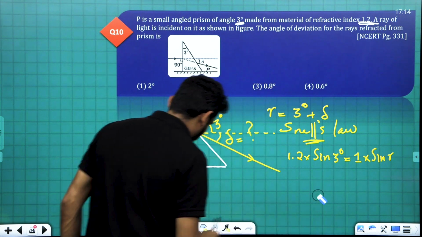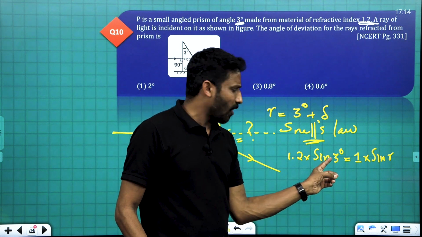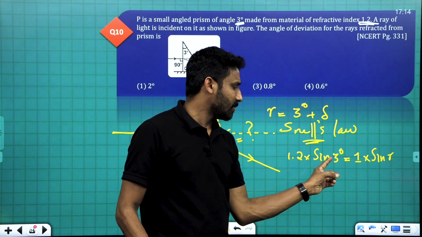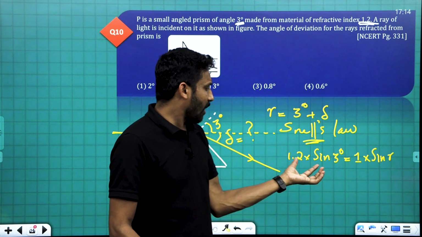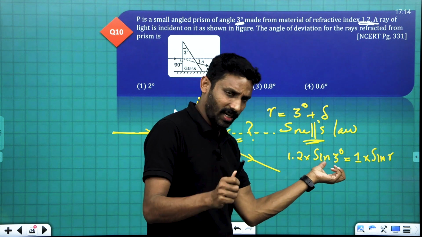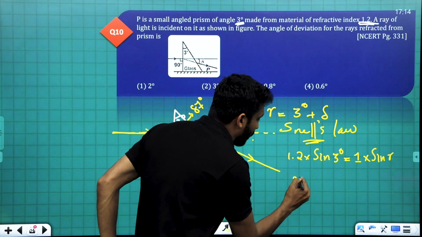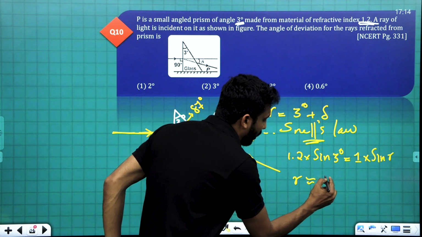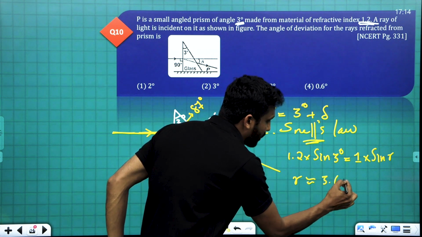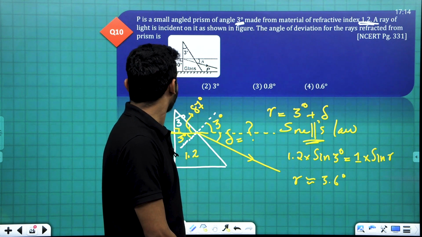This should first be converted into radian. I'm just taking this in degree itself, sine 3 is 3, then 3.6 is sine r, which means r is very nearly 3.6 degree.